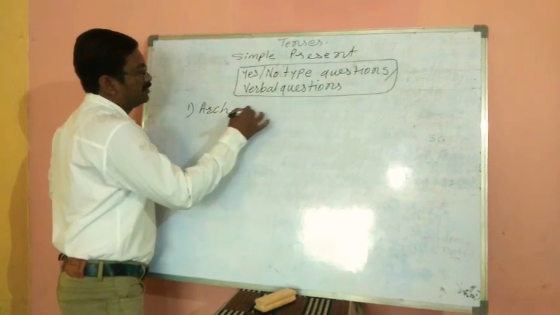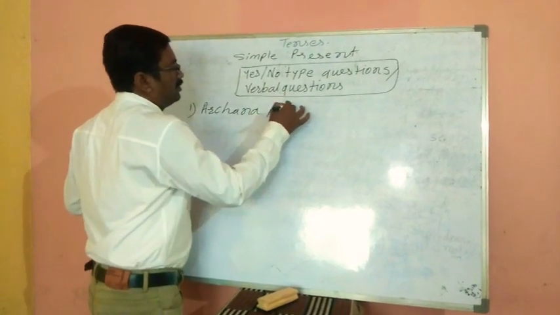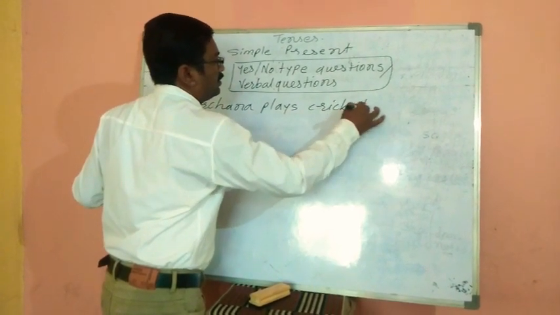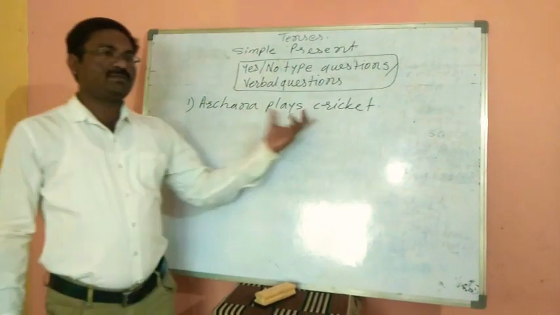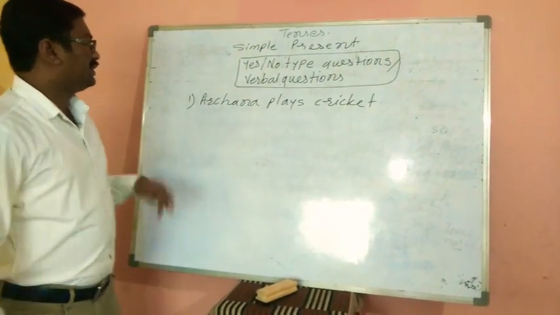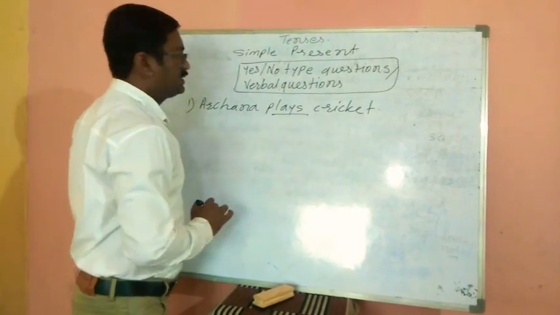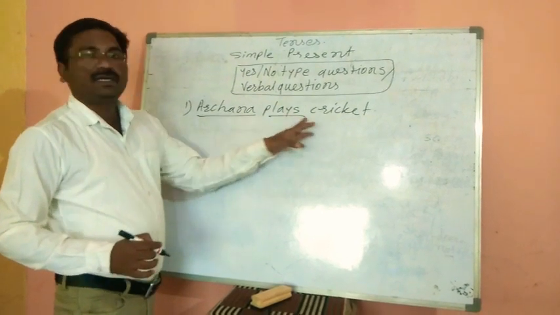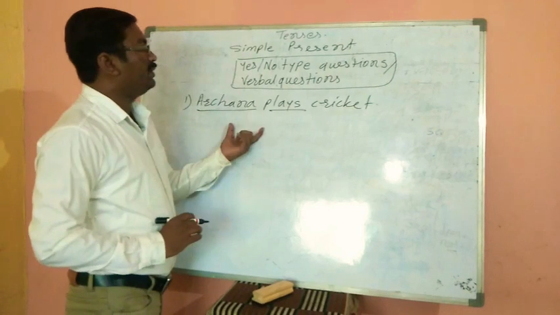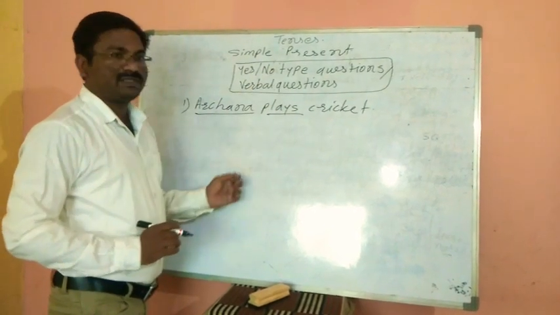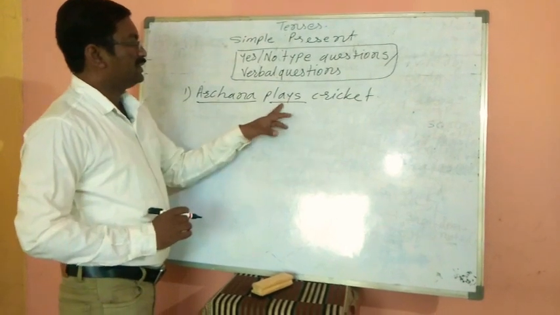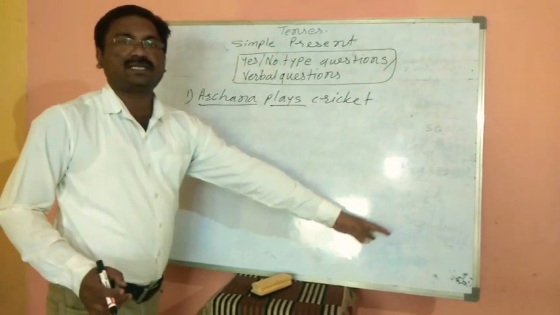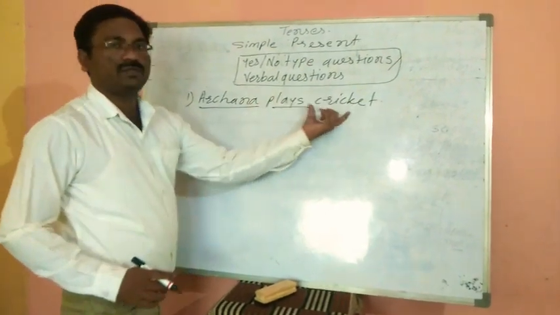Archana plays cricket. This is one simple statement. Why have we used plays? As Archana is a third person singular subject, we have used the s form of the verb. If we want to make a yes no type question, we have seen in negative that with she we have used does as the auxiliary verb. So the same does we are going to use here.